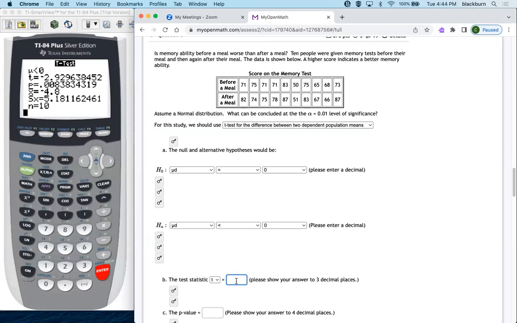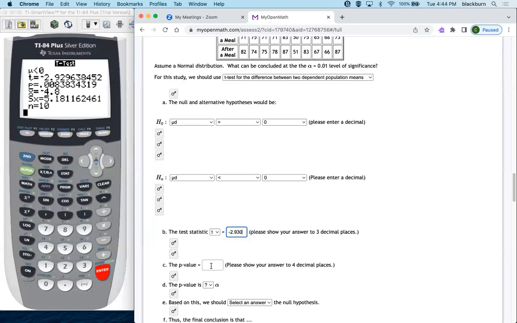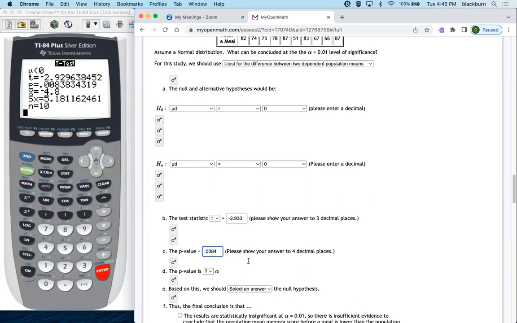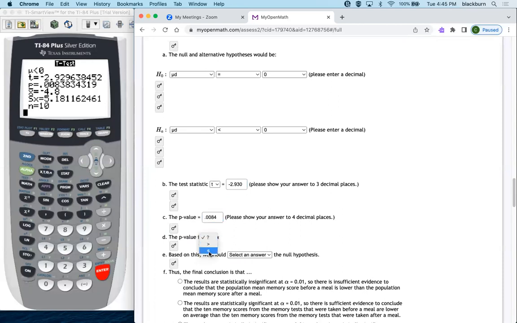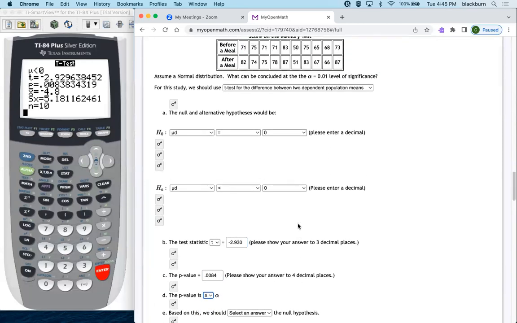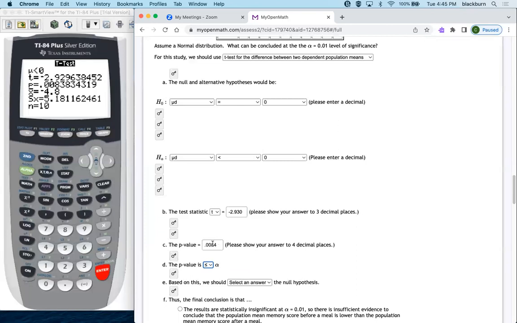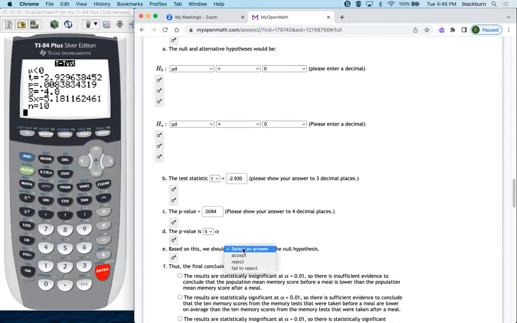That indicates that data is going to be out in the tail. And that data is going to be statistically significant enough to reject the null hypothesis. So the p-value is 0.0084 and alpha is 0.01. So it's definitely less than. So based on this, we should reject the null hypothesis.